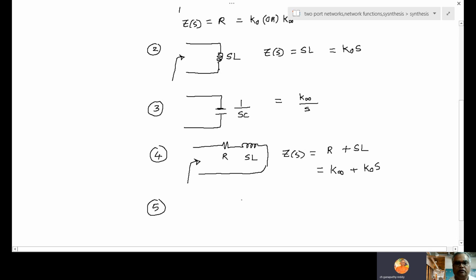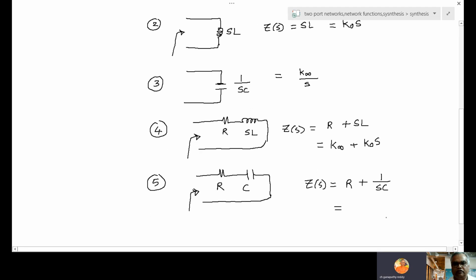It can be an RC series. Z of S equal to R plus 1 by S. So it is having a pole at S equal to 0.